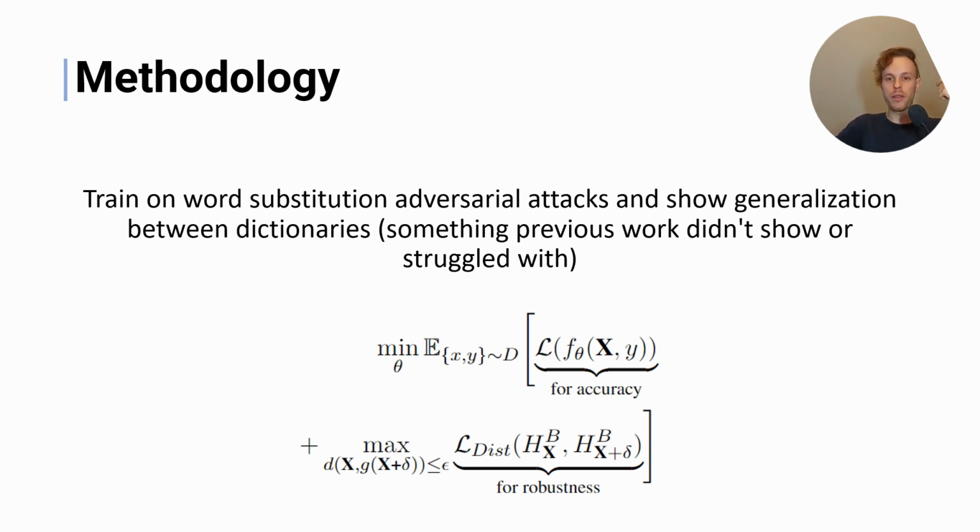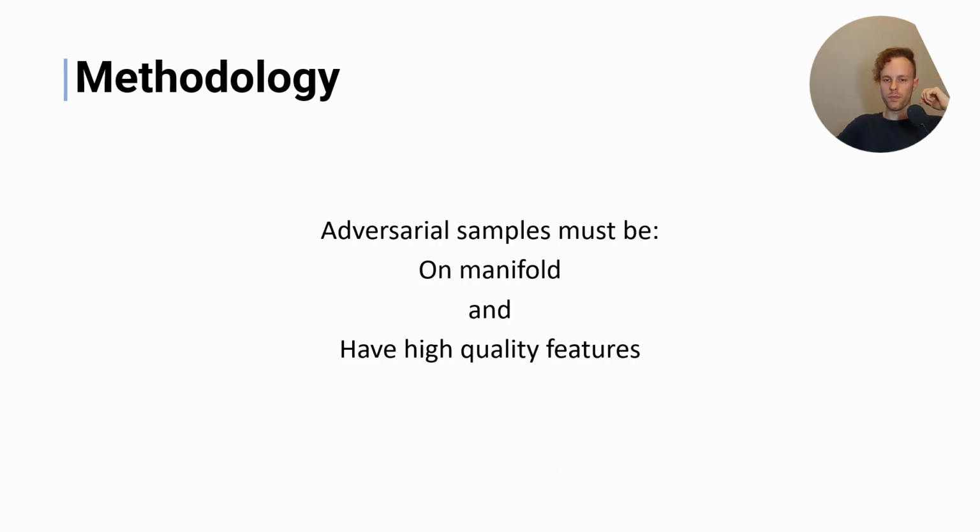And naturally, we want to then minimize this distance as it's becoming larger.